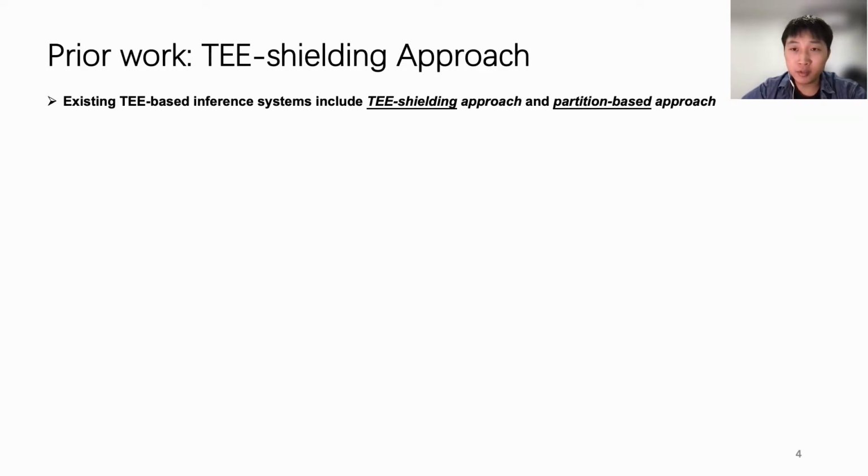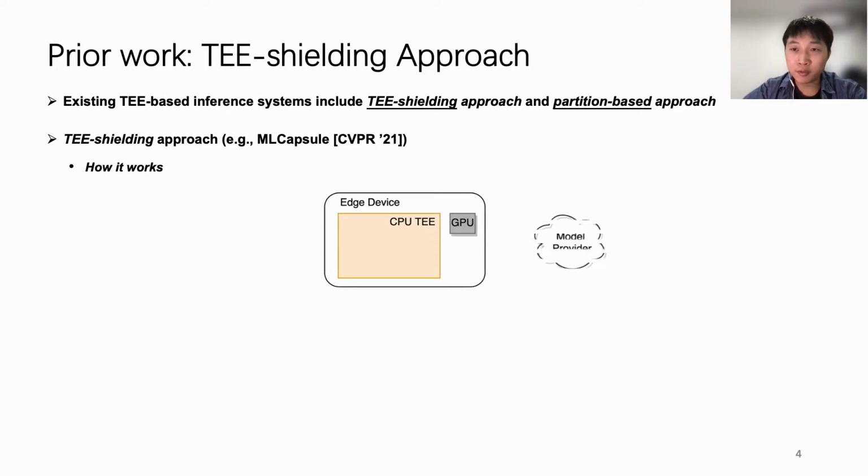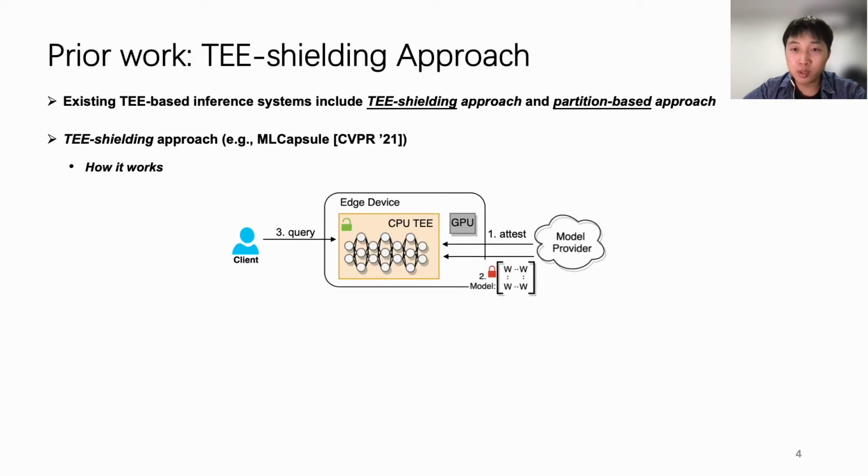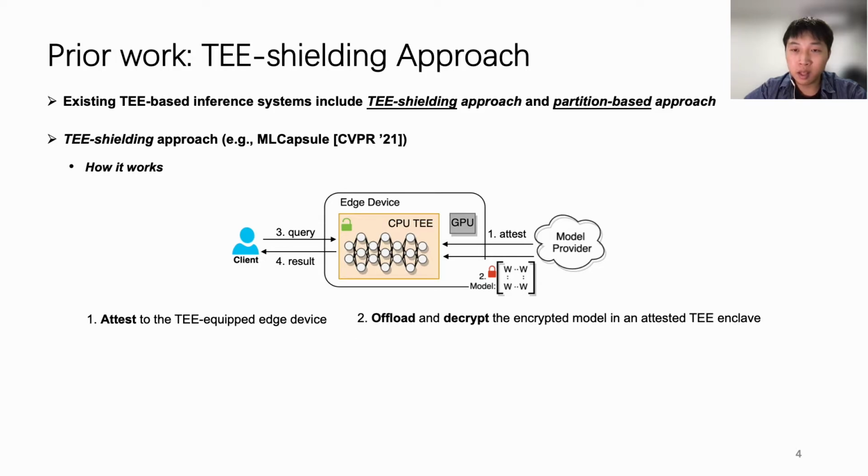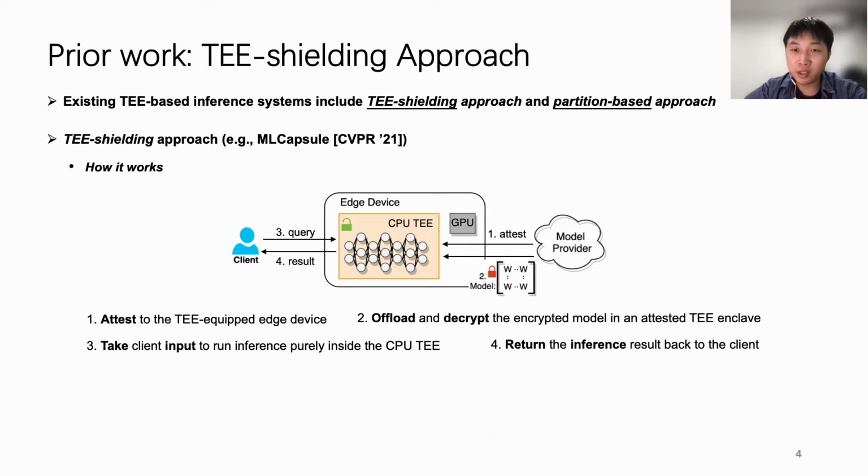Existing TEE-based inference systems include the TEE shielding approach and the partition-based approach. The first category of work is the TEE shielding approach. Basically, it has 4 steps. First, the model provider attests to the TEE-enabled edge device to confirm the TEE device is running the correct code. Second, the server offloads the encrypted model to the edge-side TEE and then decrypts the model. Third, the edge device constantly takes client input to run inference purely inside the TEE, and finally returns the inference result back to the client.